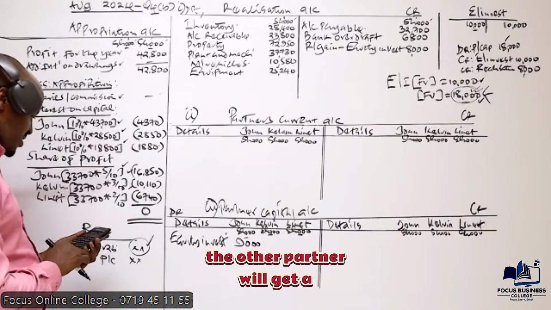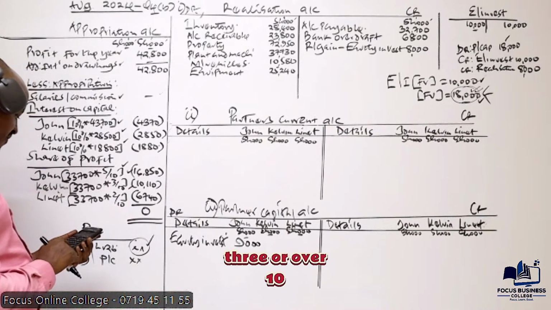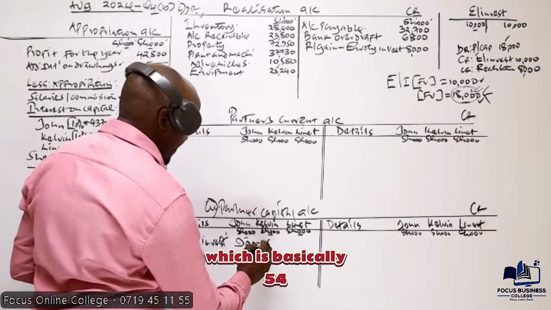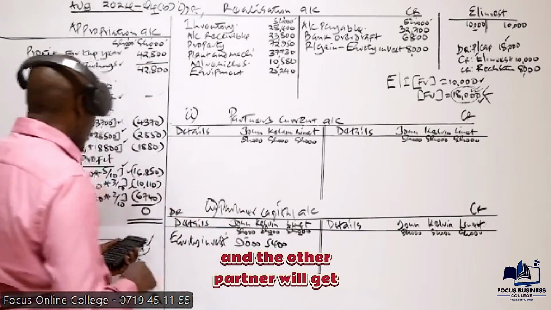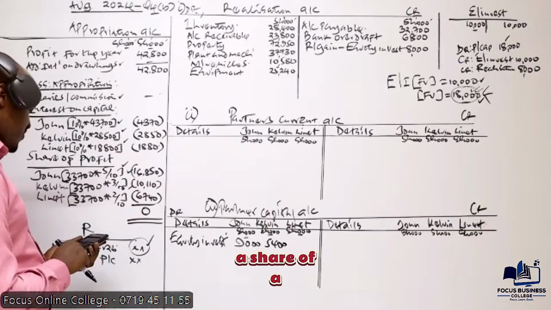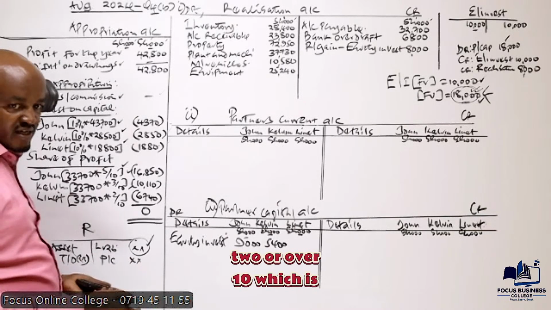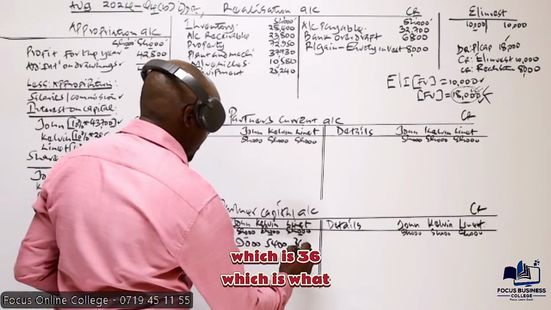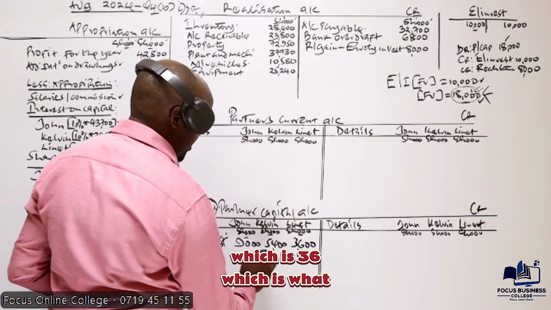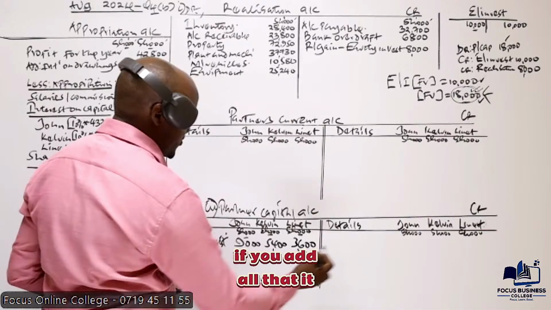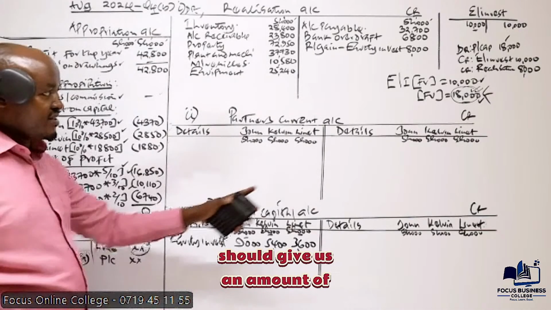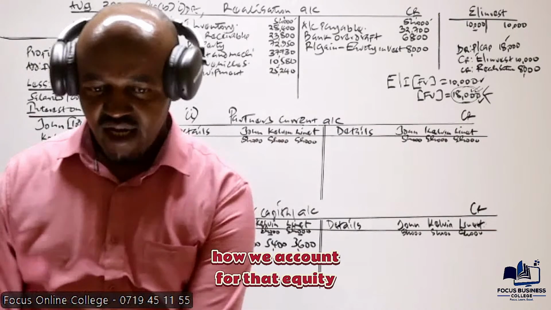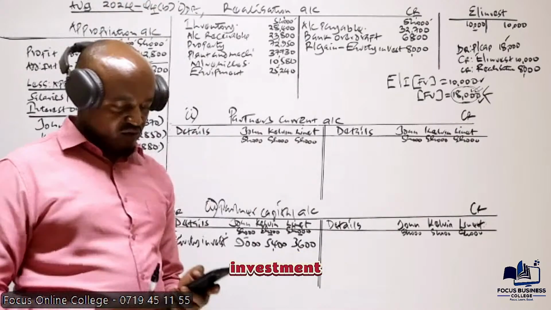The other partner will get a share of 3 over 10, which is 54. And the other partner will get a share of 2 over 10, which is 36. If you add all that, it should give us an amount of 18. That's basically how we account for that equity investment, which was taken over by partners.